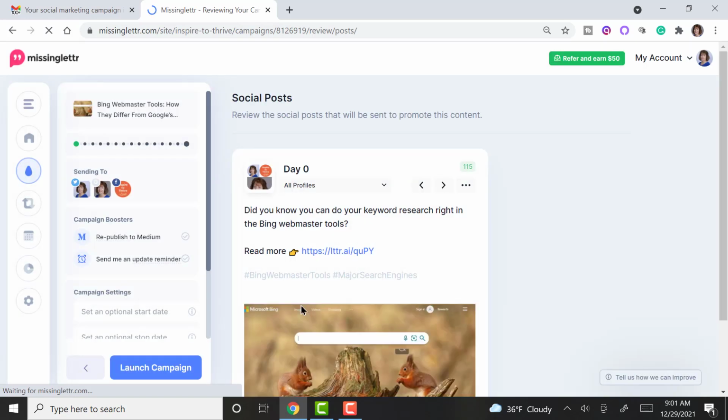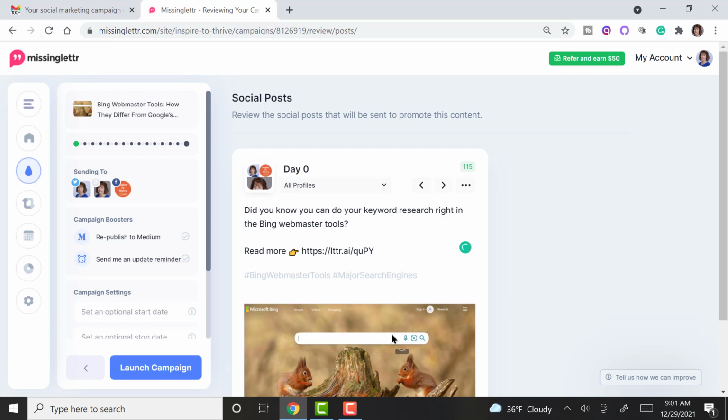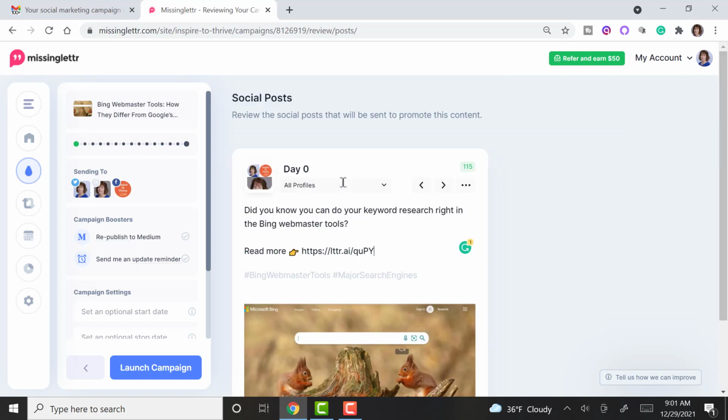And once you do Build Campaign, you get to see each one. I'm going to skip the Google My Business. I will leave that on this one because this is day 1. So this is going to be the image, and you see the hashtags are there. There's the link, there's the text.